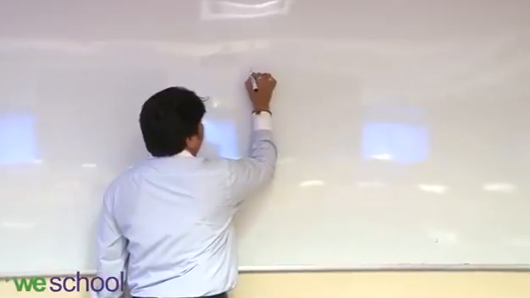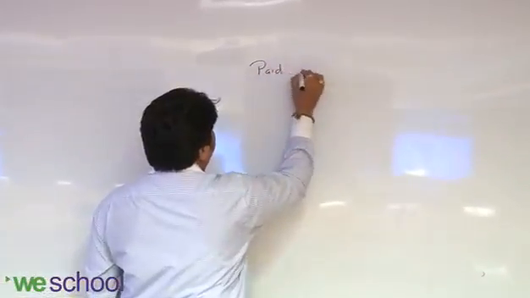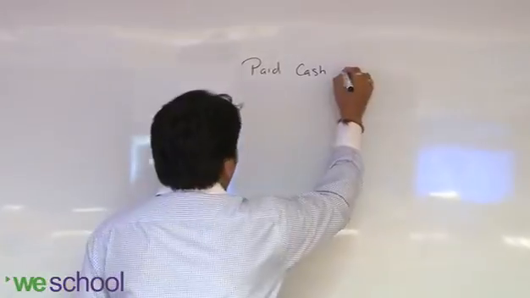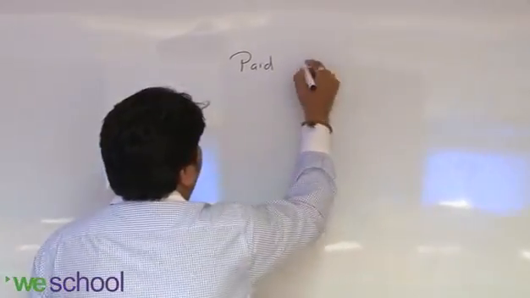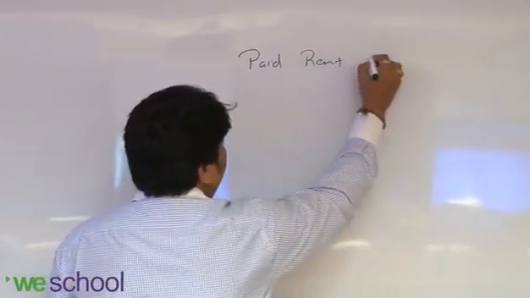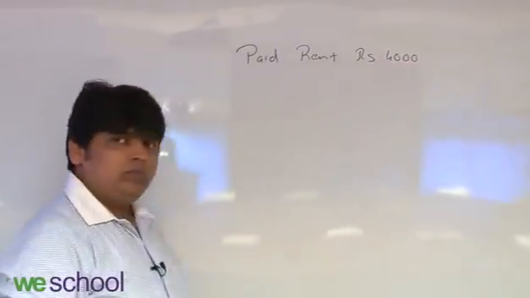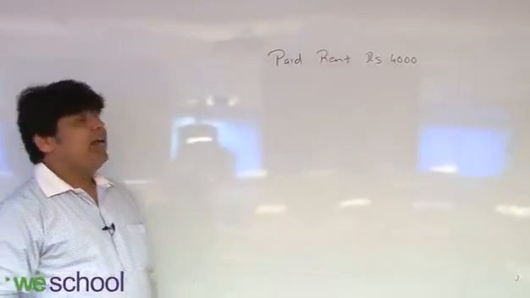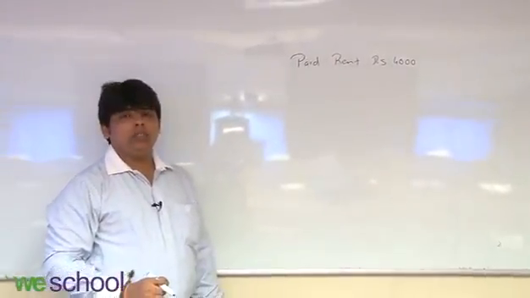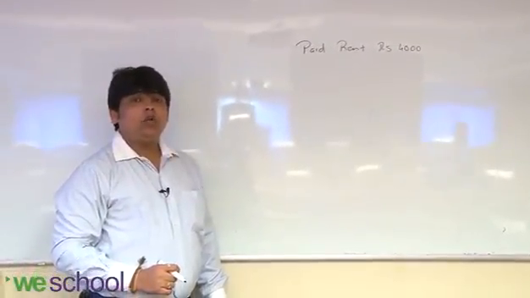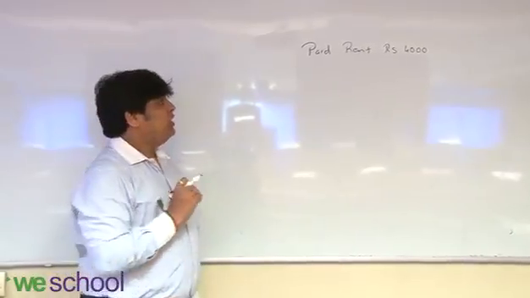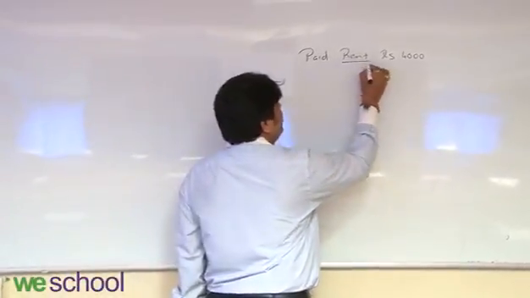Next transaction is paid rent rupees 4,000. What is the transaction? Paid rent rupees 4,000. Now in this, one is rent account affected.